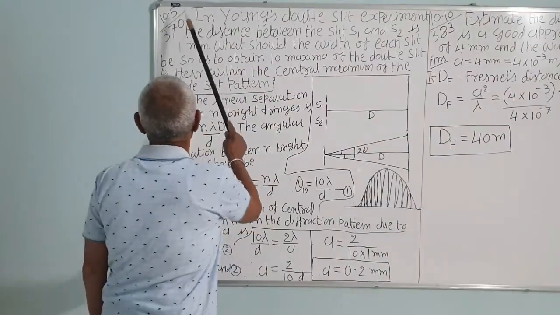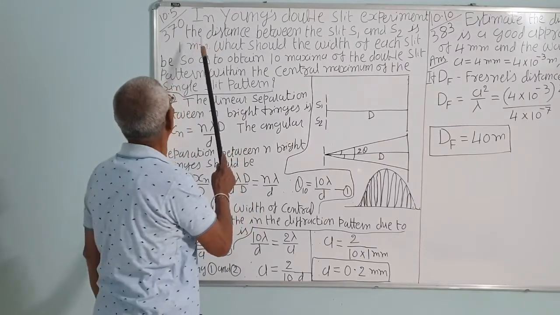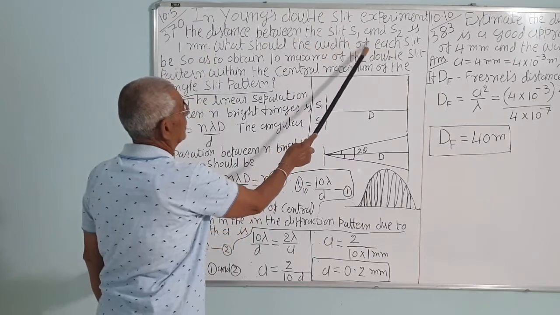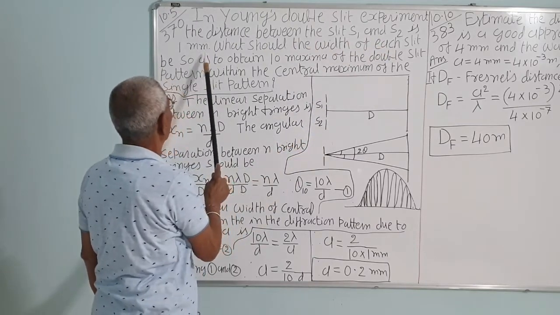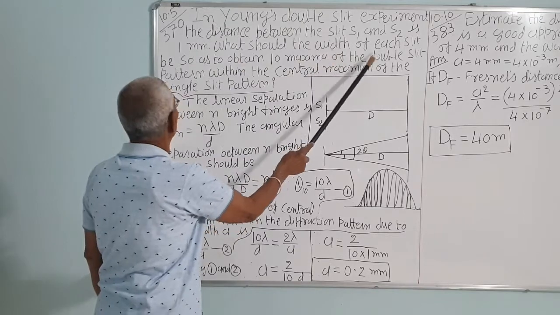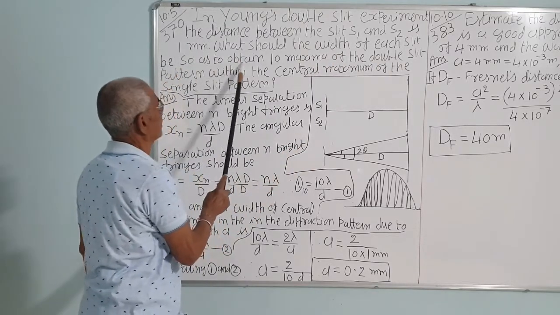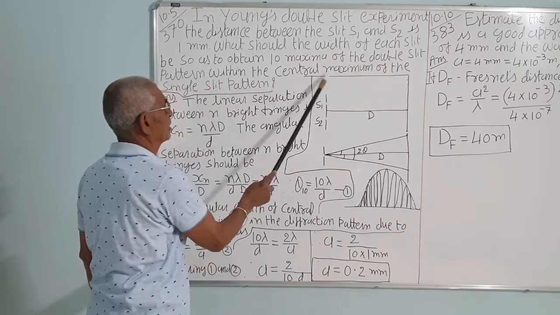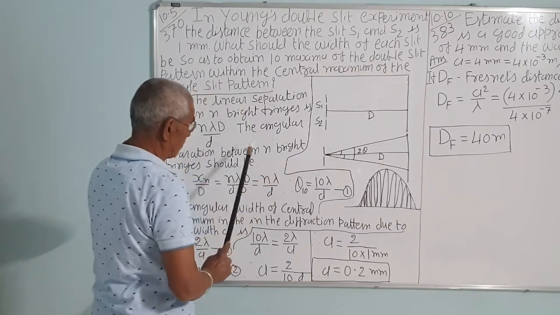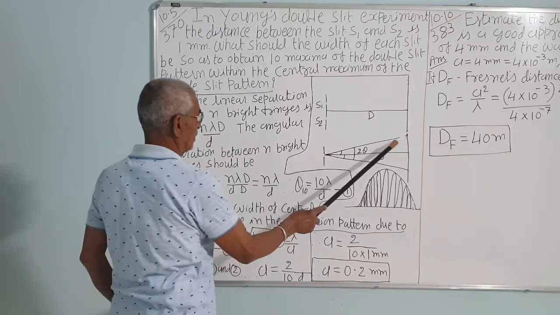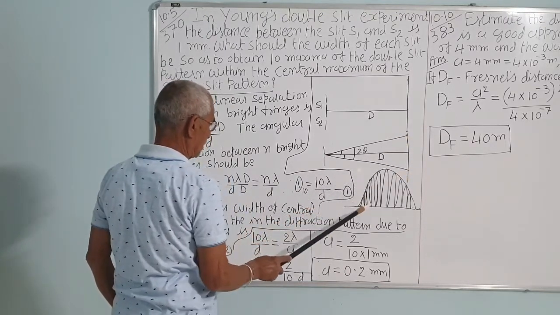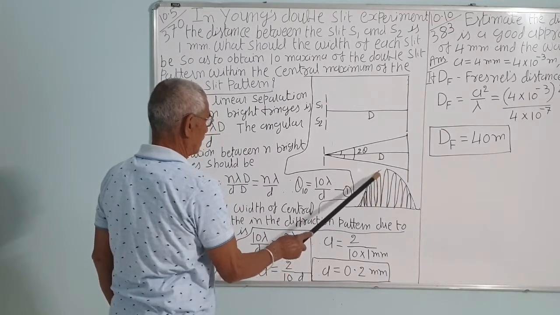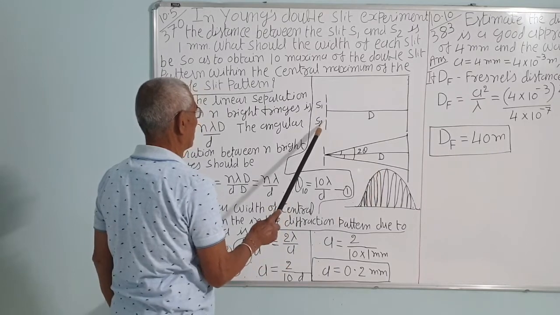Example 10.5 on page number 37, this is a solved example. In Young's double slit experiment, the distance between the slits S1 and S2 is 1 millimeter. What should be the width of each slit so as to obtain 10 maxima of the double slit pattern within the central maximum of the single slit pattern? This is a single slit pattern, correct. This is the central maxima, and in this central maxima we want to obtain 10 equally spaced fringes of Young's double slit experiment, correct.